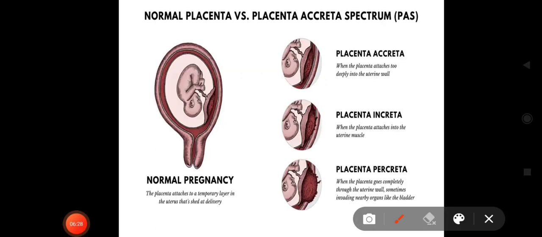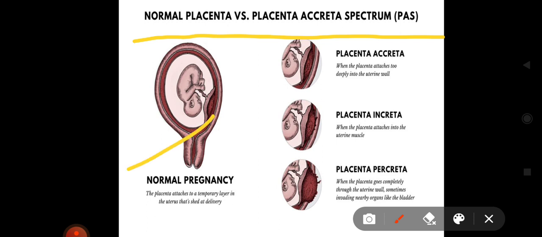Now, what is the difference between types of placentas? The placenta accreta spectrum. In normal pregnancy, the placenta attaches to the temporary layer in the uterus that sheds at delivery. So this is the normal placenta. Now there are three terms: accreta, increta and percreta. So what happens in accreta? The placenta attaches too deeply in the uterine wall.